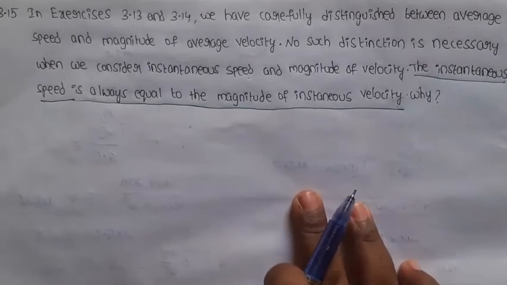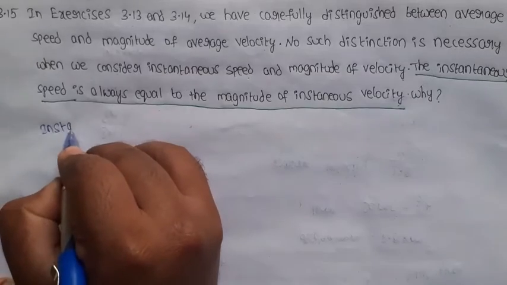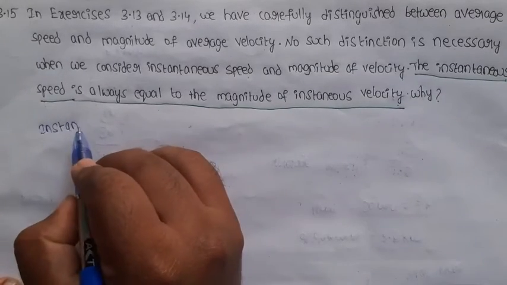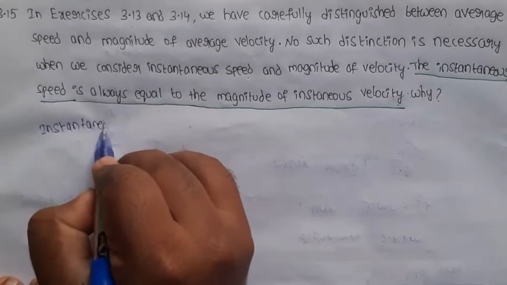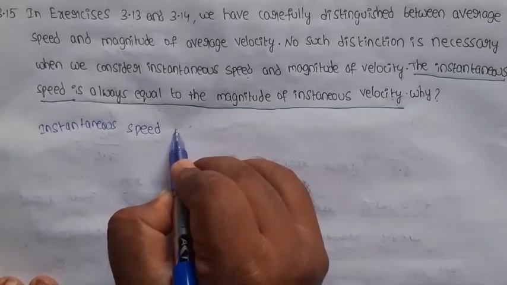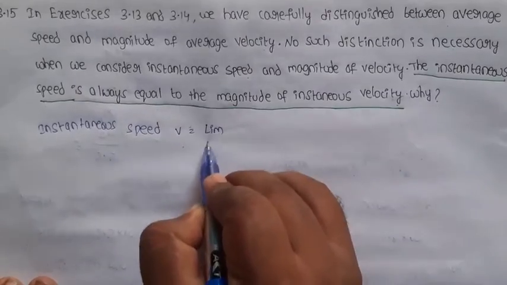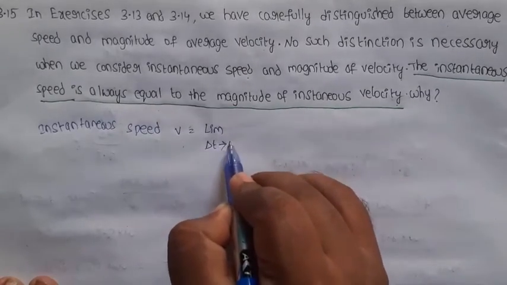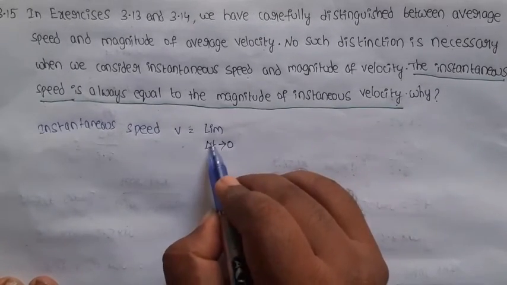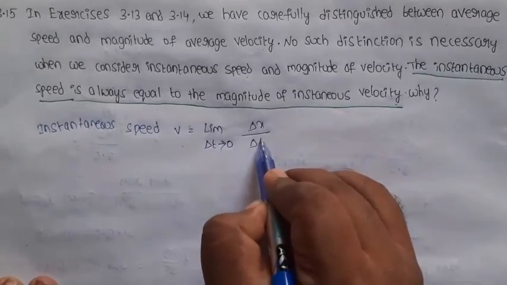First, what is the formula of instantaneous speed? Instantaneous speed v equals limit dt tends to 0, where dt means time interval, of dx by dt.